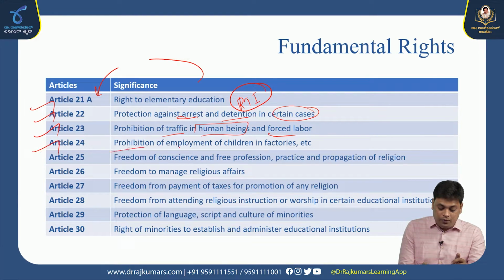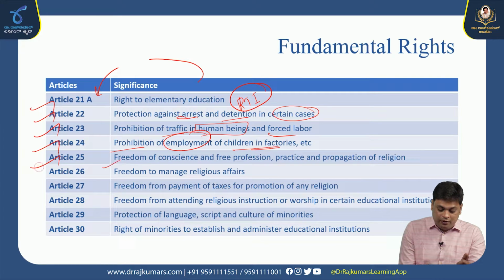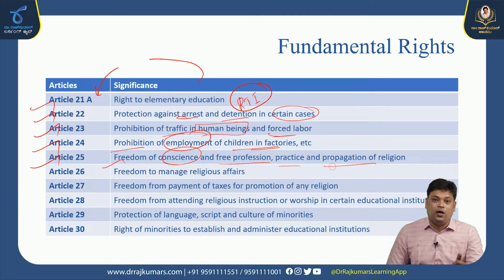Article 24, prohibition of employment of children in factories. Earlier, during the time of the British, factories had no age restriction. Irrespective of age, people needed to work in the factories. So this comes under fixing some age, and not letting children work in the factories. And Article 25, freedom of conscience and free profession, practice and propagation of religion. Any citizen of this nation can practice any religion as per their choice.